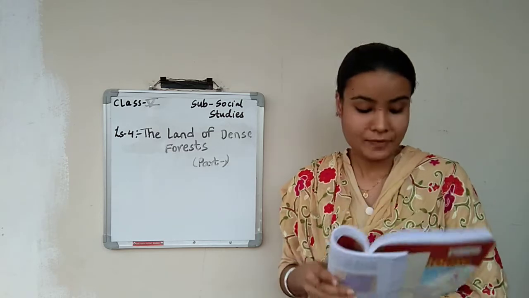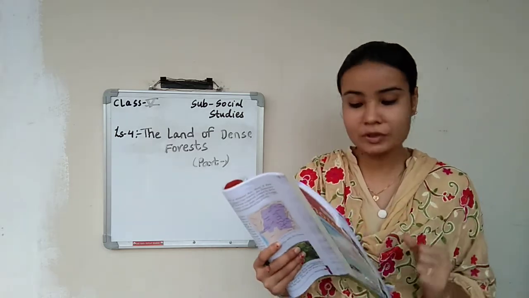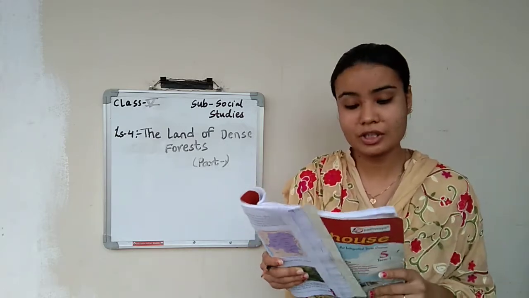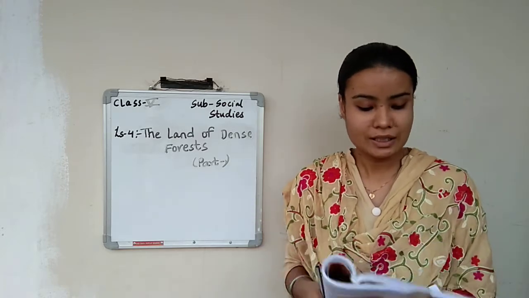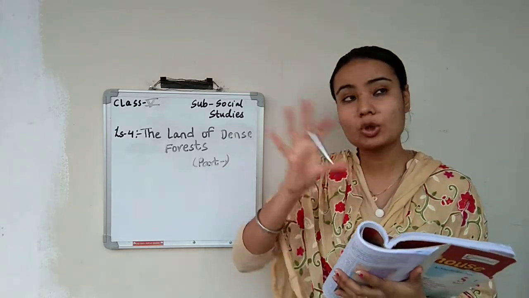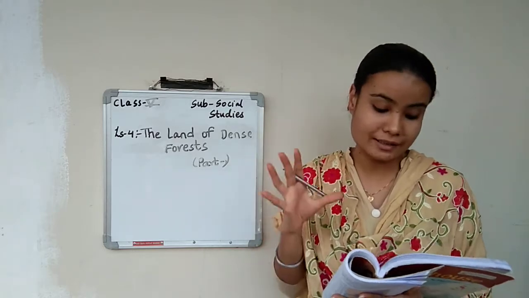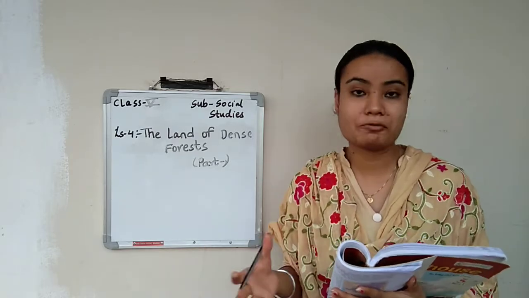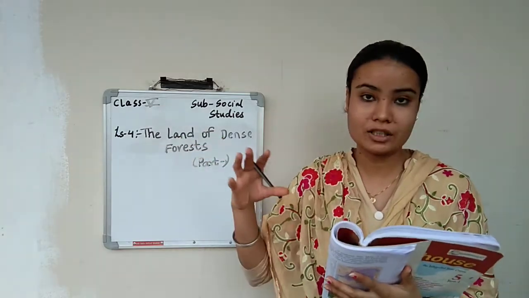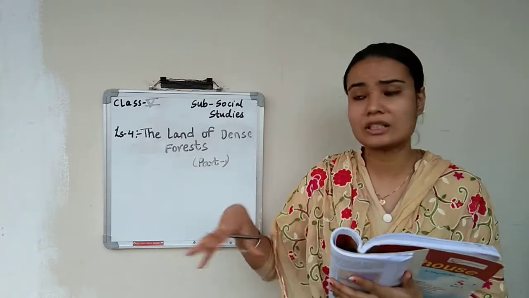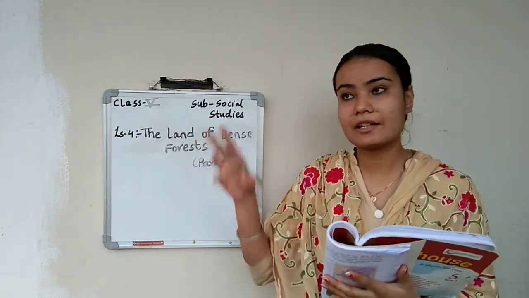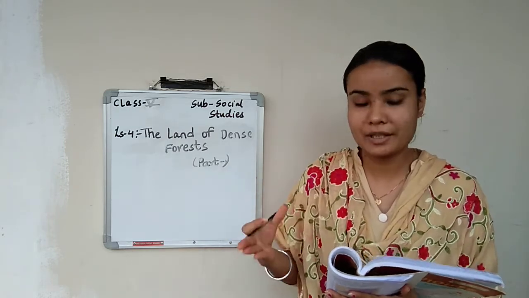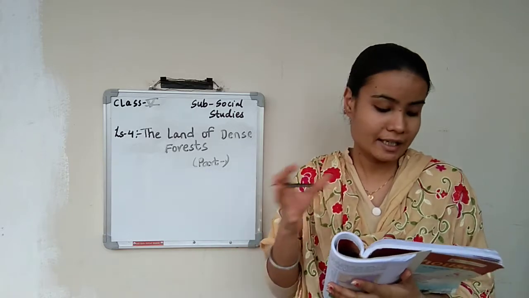Okay children? So what is the climate first? First we will discuss the climate and location of this dense forest. What is climate? Climate is nothing but the temperature and the humidity which keep changing in the atmosphere. That is the main factor for the climate. Humidity is there when there is rainfall or when there is a sea near some place or near some area. So that sea and rainfall cause what? Humidity.